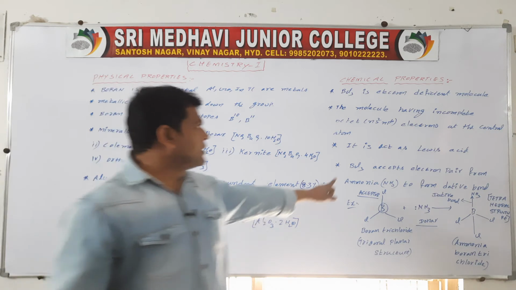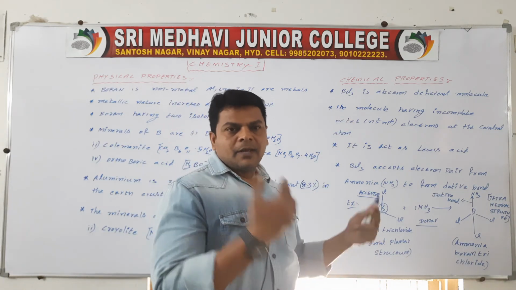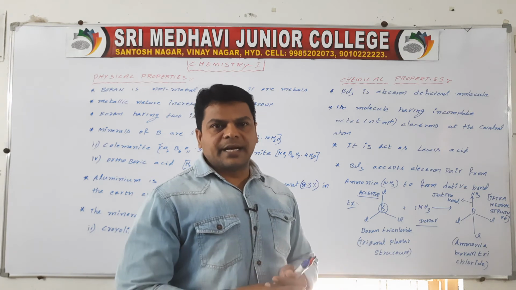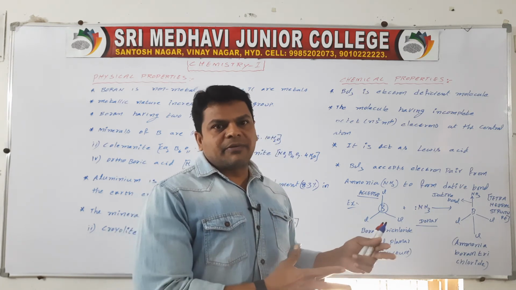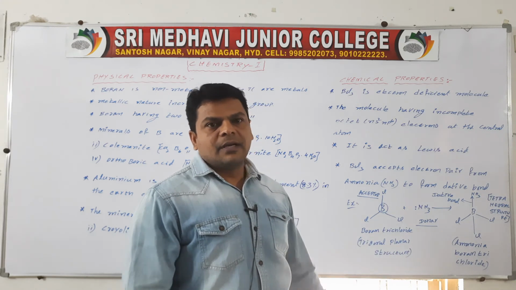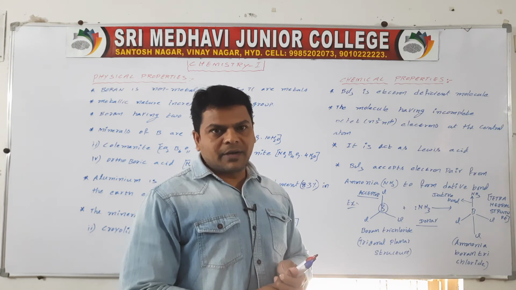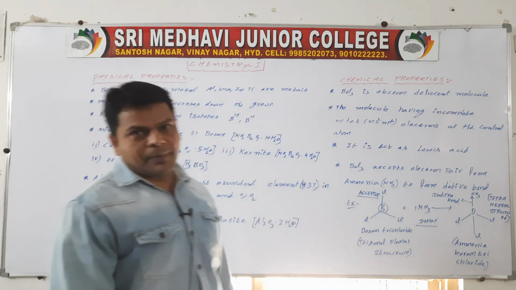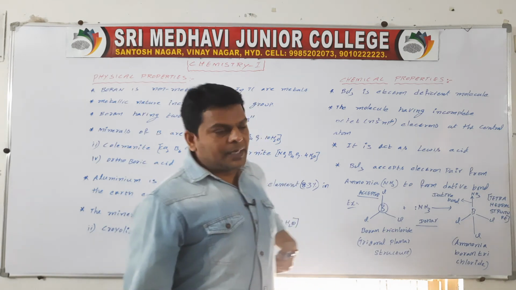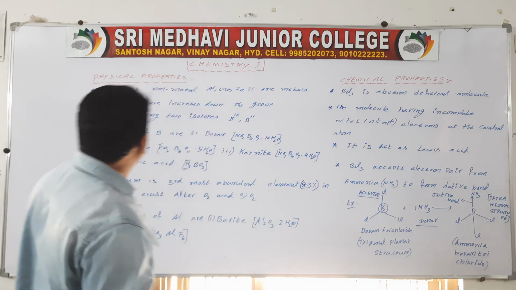So this is an example of an electron deficient molecule. All molecules do not act as electron deficient molecules. BCl3 and AlCl3 especially act as electron deficient molecules. On increasing the size, this type of nature decreases. So this is nothing but the chemical properties of boron trichloride.